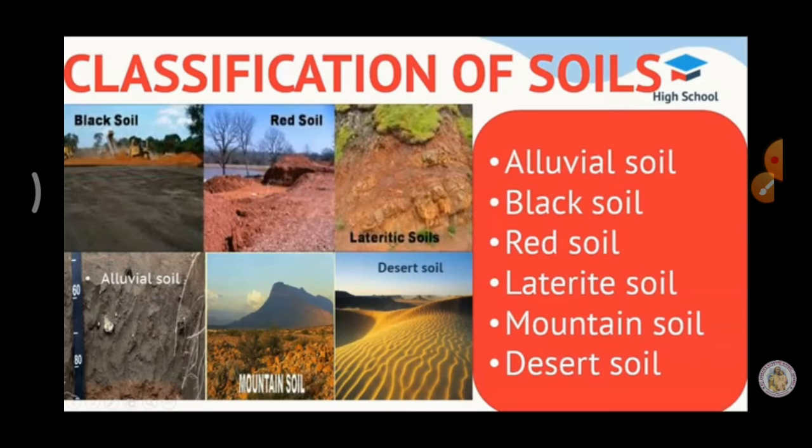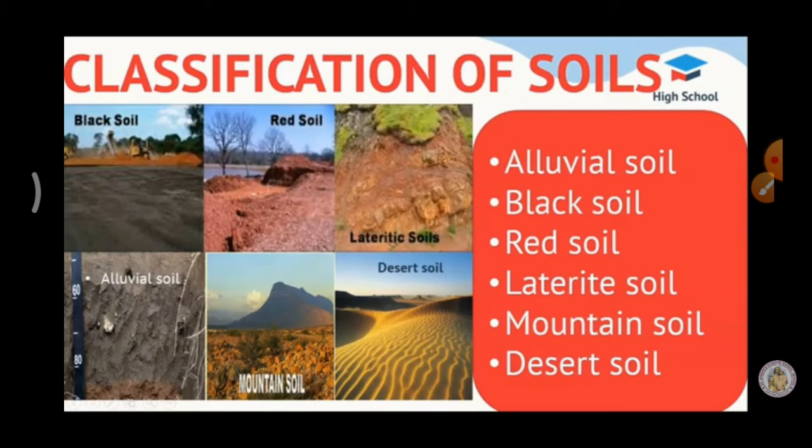Usually soil is in brown color only. Yes or no? Yes, but due to the presence of iron oxide, this soil converted into red color. It is usually found in semi-arid regions. It is not a fertile soil. It is suitable for millet cultivation. So it is not a fertile soil. It is suitable for only millet cultivation.